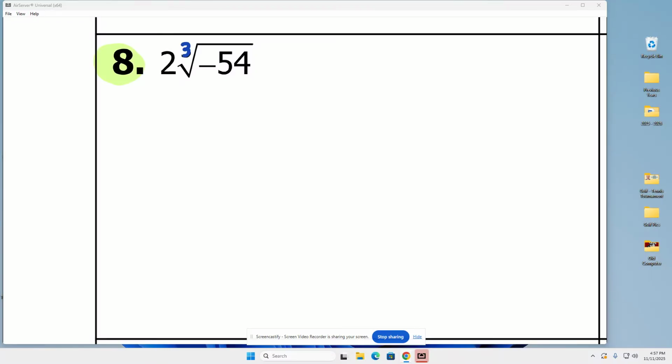So I divide it by 2, and 54 divided by 2 is, in fact, 27. 27's on my list. So we're going to break down 54 using negative 27 times 2. Now, don't forget these need to stay cube roots, because that's what we started with. That's what it has to stay.